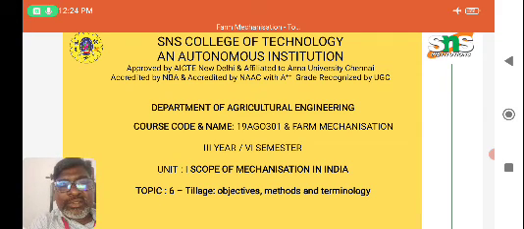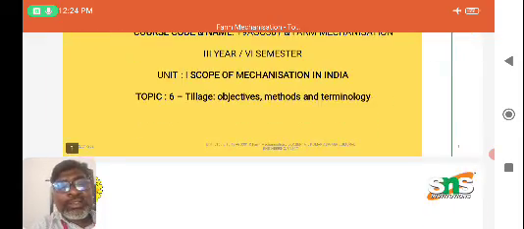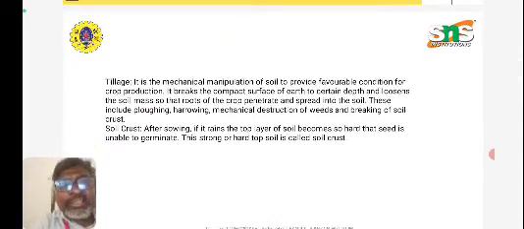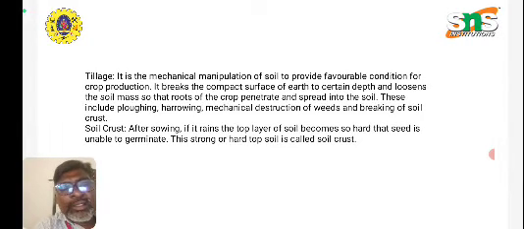This video is on the sixth topic: tillage, objectives, methods and the terminologies used in tillage operations. The basic definition of tillage is the mechanical manipulation of soil to provide favorable conditions for crop production. It breaks the compact surface of the earth to a certain depth and loosens the soil mass so that roots of the crop can penetrate and spread into the soil. These include plowing, harrowing, mechanical destruction of weeds and breaking of soil crust.